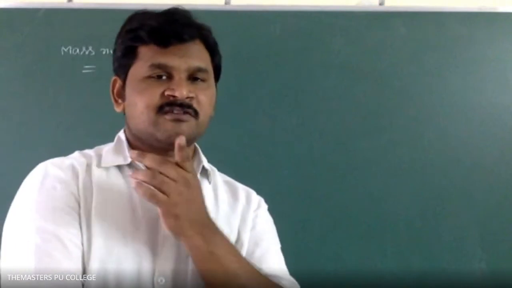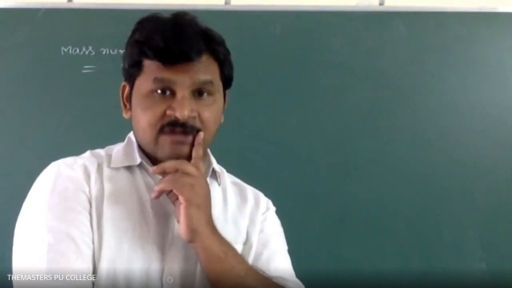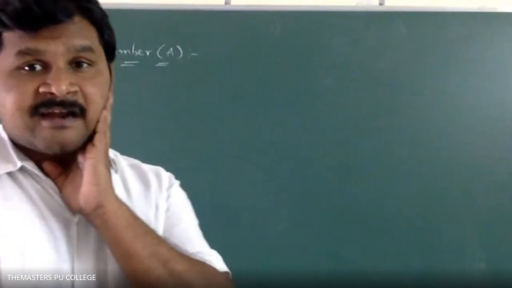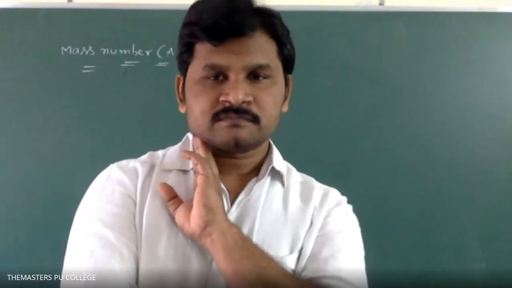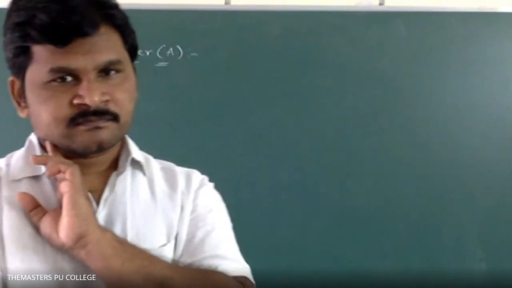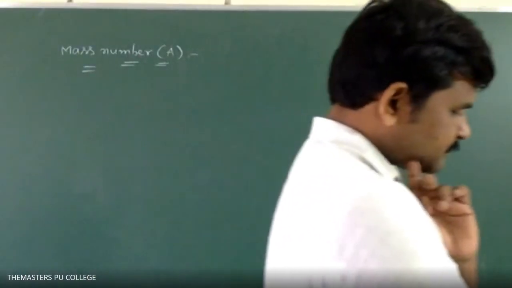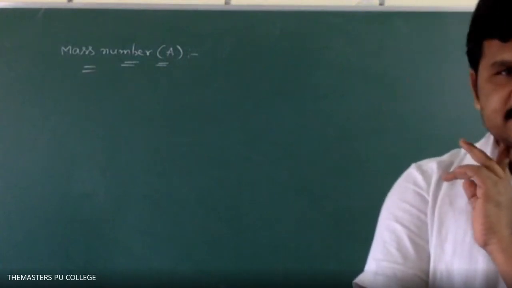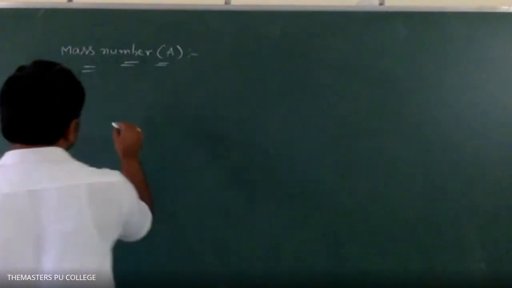I repeat, the total number of protons and neutrons present in the nucleus of an atom of an element is called mass number. A is equal to